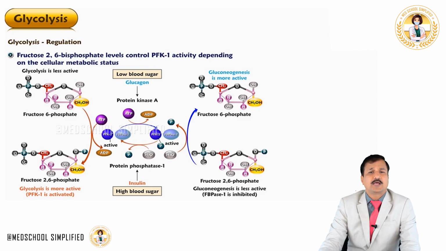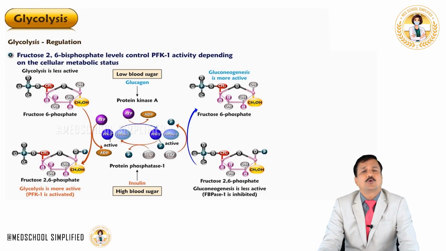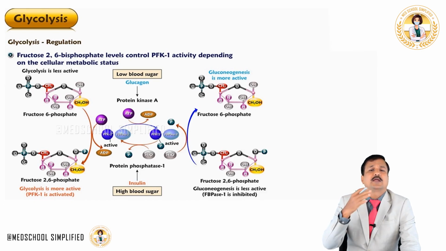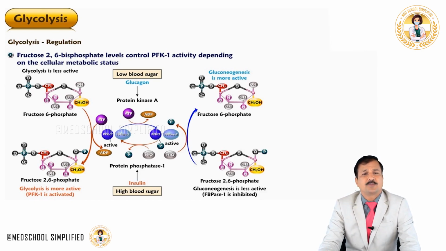To put it simply, the two subunits in PFK2 shown here are the kinase subunit and the phosphatase subunit. So, the PFK2 enzyme becomes inactive whenever it is phosphorylated, because glucagon, by activating protein kinase A, is going to phosphorylate PFK2, meaning it will add phosphate onto the surface of PFK2.